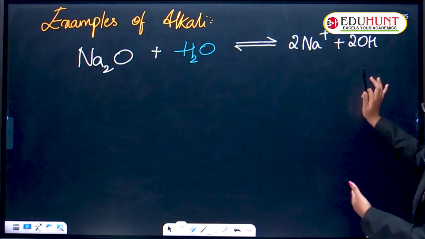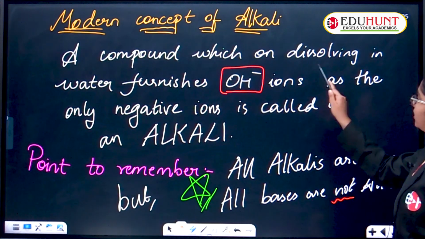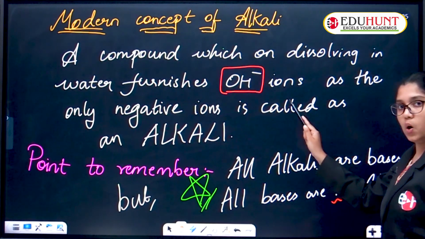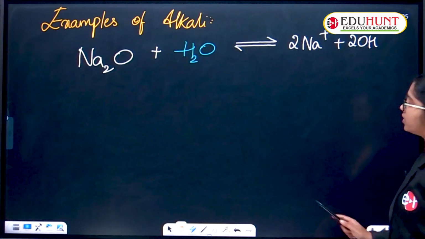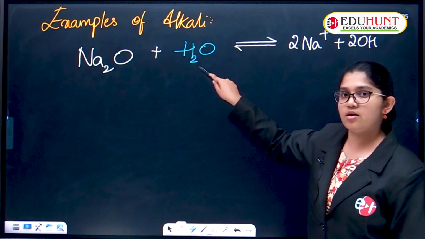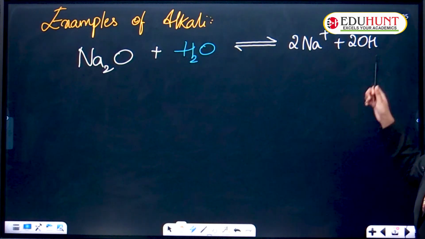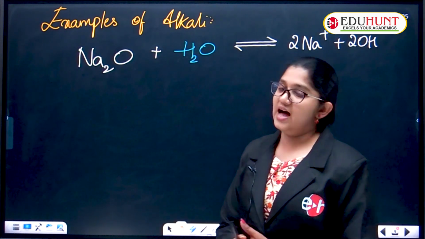The definition here is: a compound which on dissolving in water furnishes OH minus ions is an alkali. Very good.